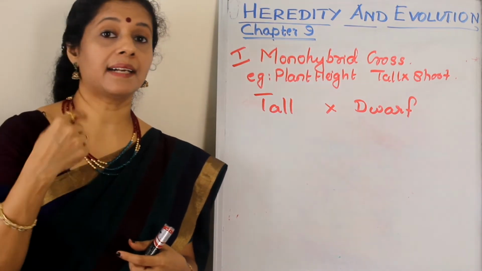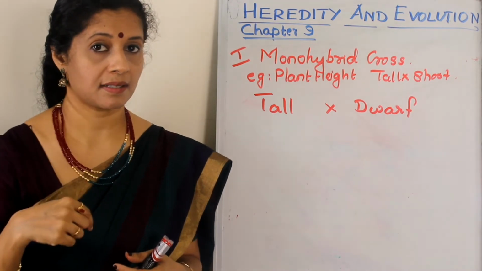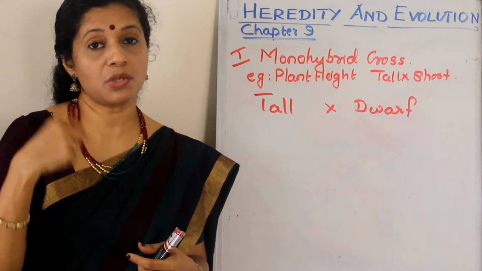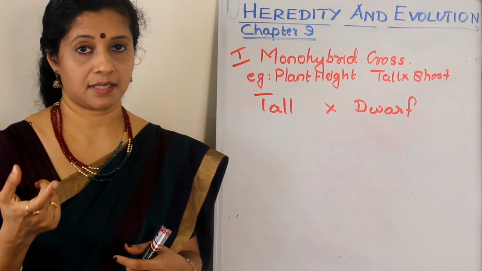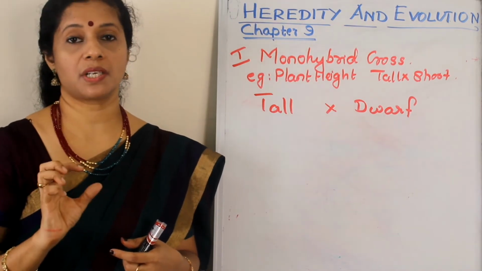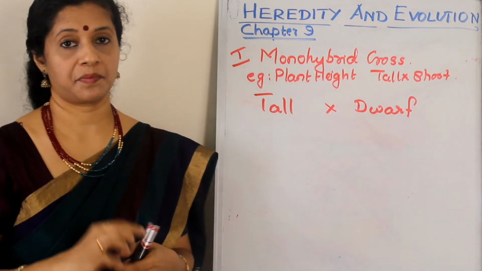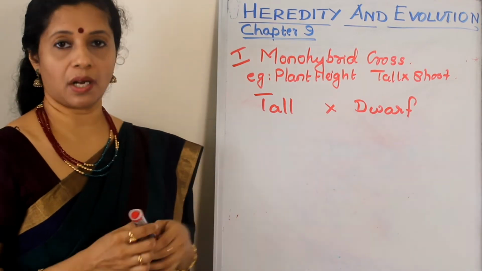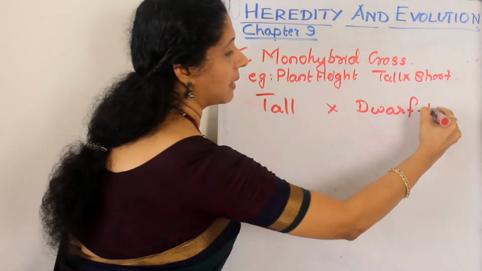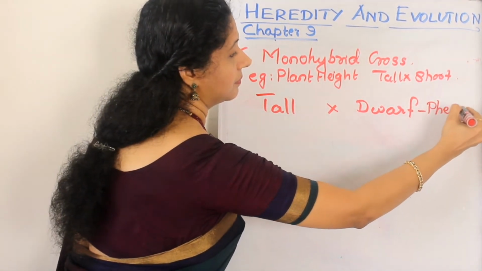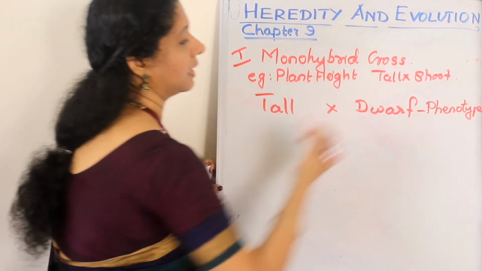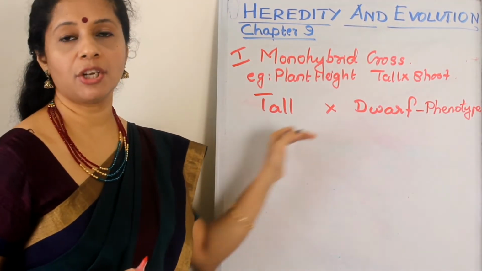But you know that a character is because of some genes in us. But we don't know what is the constitution of that gene making that character. So the genetic constitution is called a genotype. So when I am writing tall and dwarf, that is the phenotype I am writing. Now next I have to write the genotype.